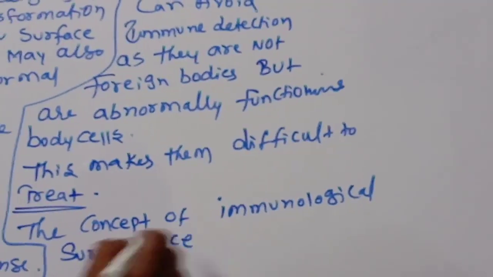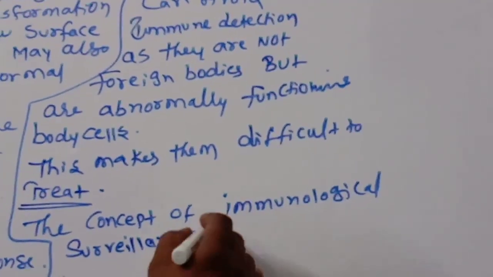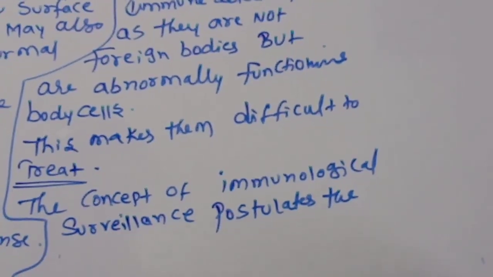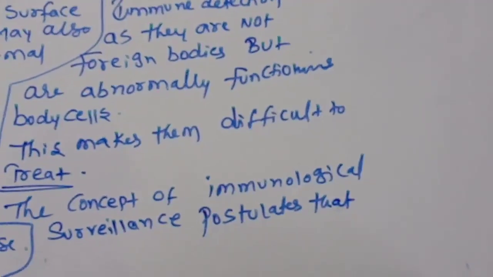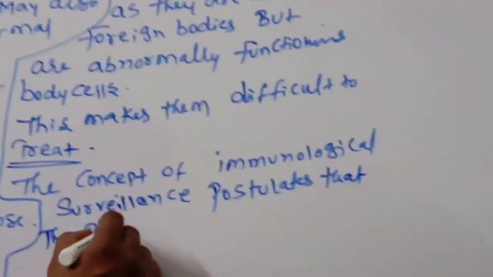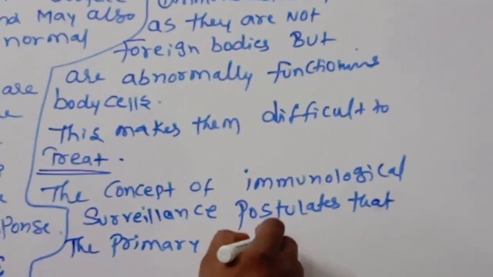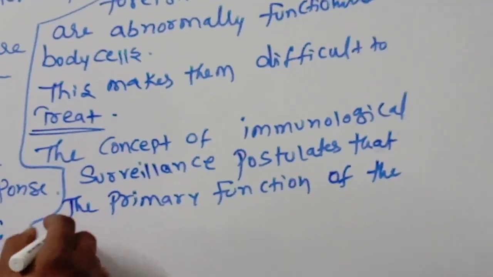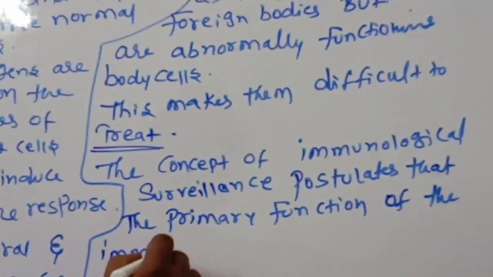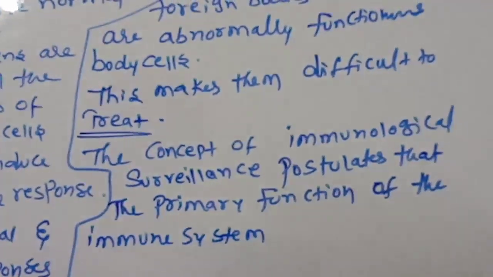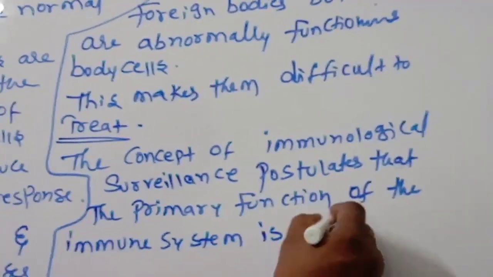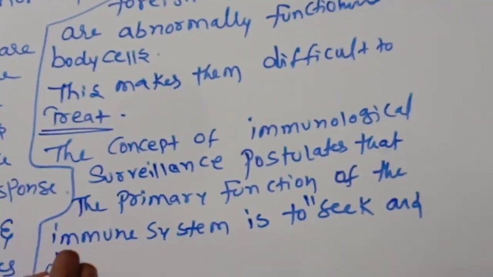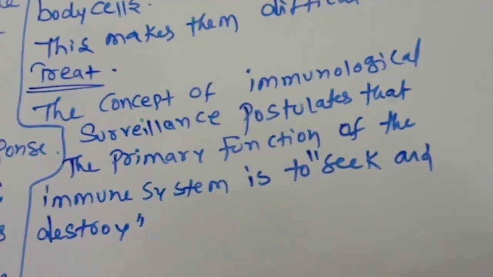The concept of immunological surveillance postulates that the primary function of the immune system is to seek and destroy malignant cells.